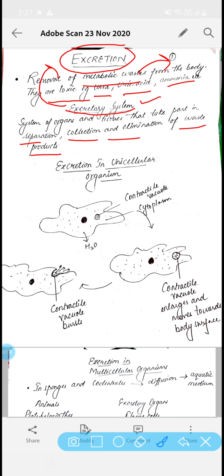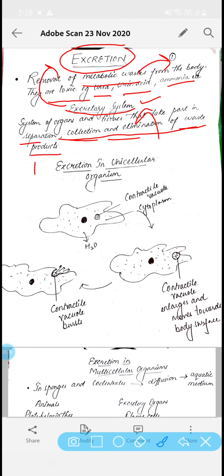Elimination means removal of the waste product. The system which controls all these functions is the excretory system. Or in simple words, the system of our body which is responsible for the removal of the metabolic waste out of the body is the excretory system.